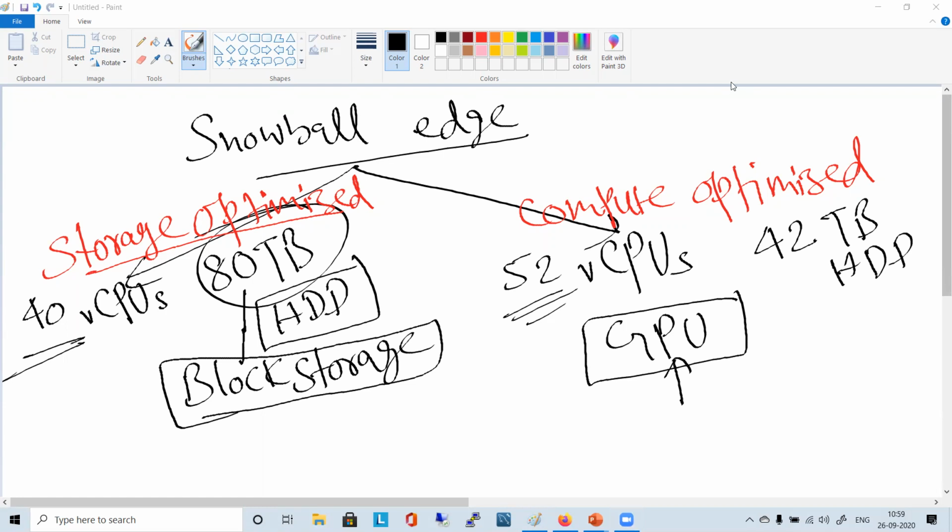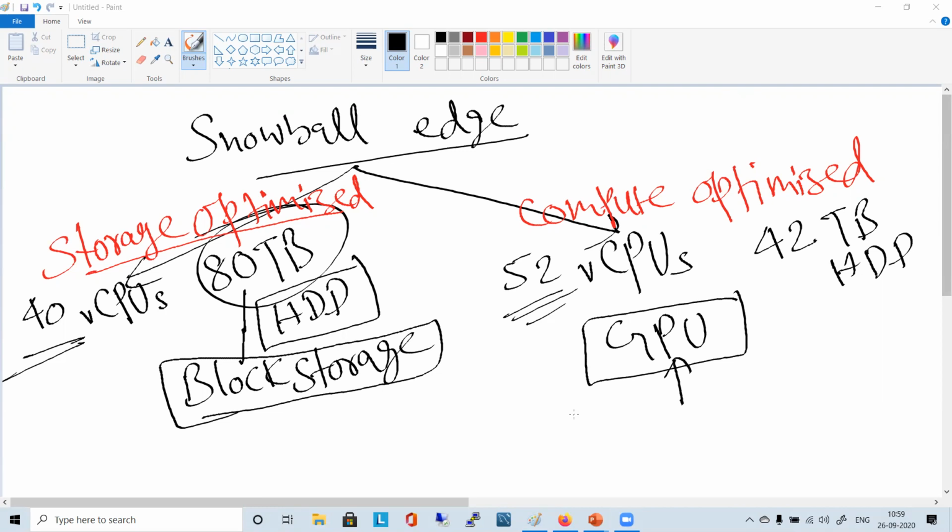So that's the thing actually. This GPU is for processing graphics at various levels, right? It will have a special kind of cores, while a normal CPU has a different type of core. This has specialized cores meant for graphics processing only.